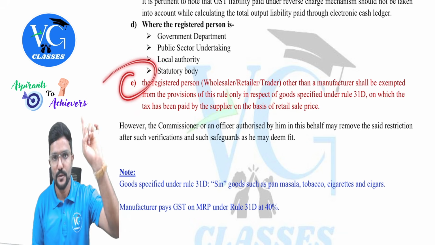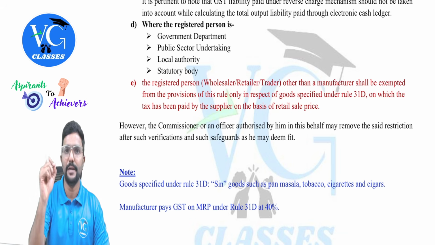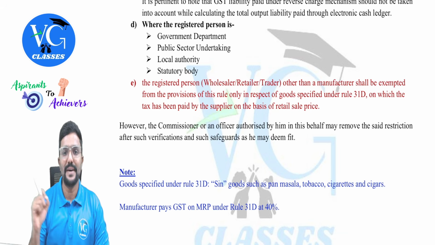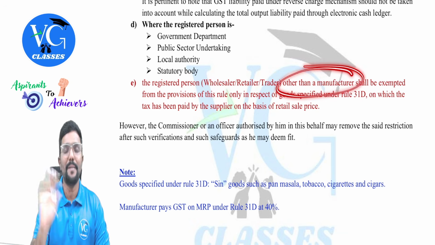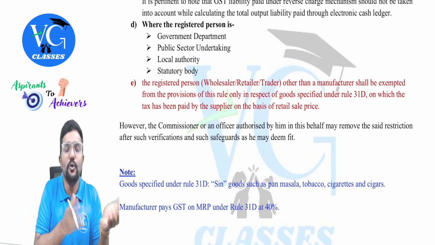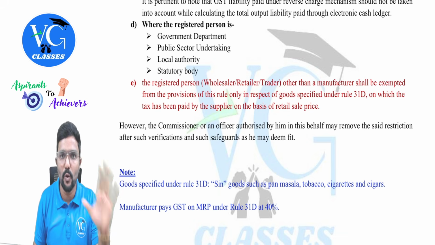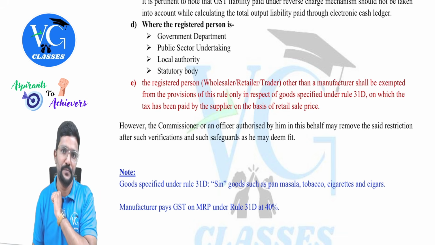This is the amendment part. So please be attentive. What is it? Let me read it. The registered person, that is the wholesaler, retailer, or trader, guys, other than manufacturer. Relief is not given to the manufacturer. Then relief is given to whom, sir? I have mentioned in the bracket. That is either the wholesaler, retailer, or trader, guys.